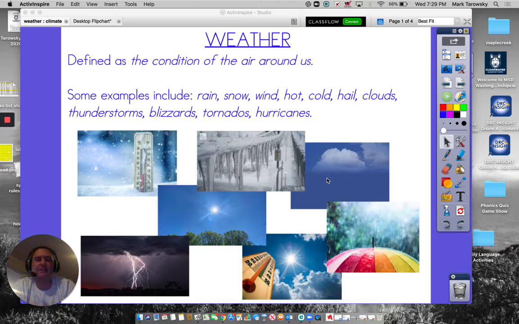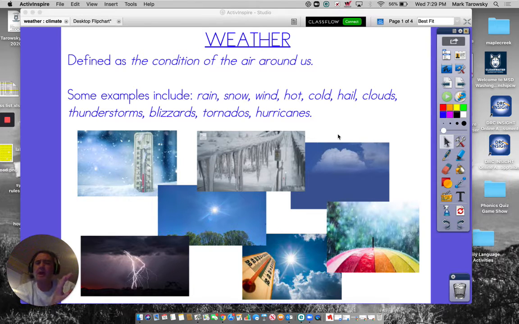Now, obviously, some examples of this are rain and snow, wind, the heat and cold, hail, clouds, thunderstorms, blizzards, tornadoes, and even hurricanes, which I'm sure if you're paying attention to the news now, you would see that we've got some hurricanes going on down near the Gulf of Mexico and Louisiana. So it's something kind of interesting that you might want to keep track of.